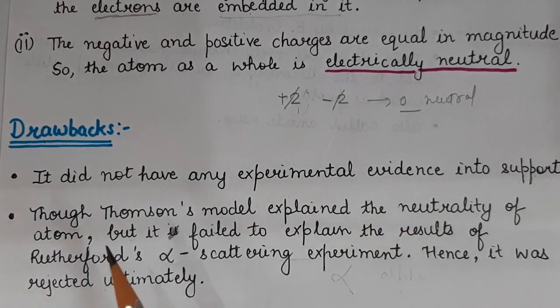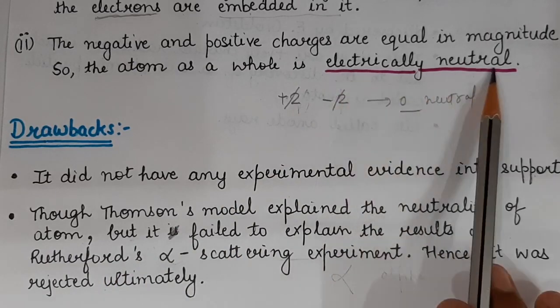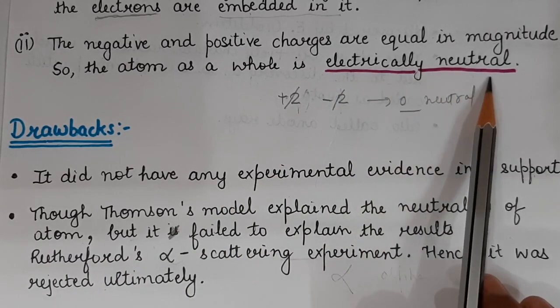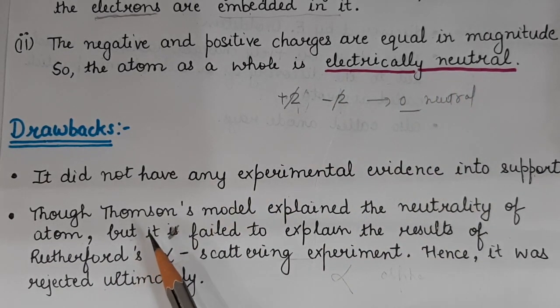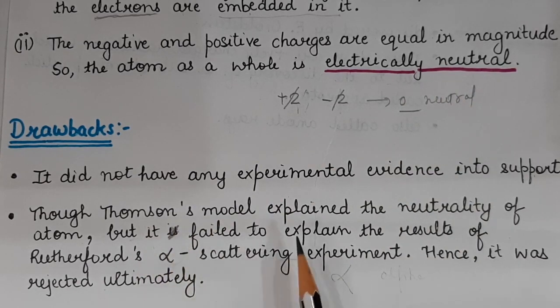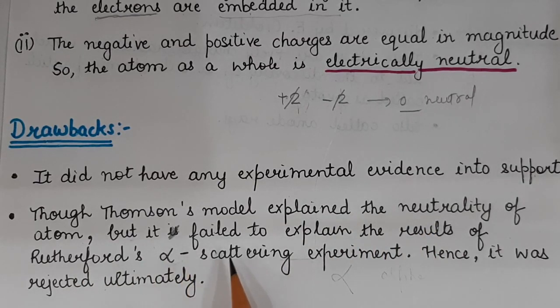Number 2, though Thomson's model explained the neutrality of the atom, yes, Thomson explained that the atom is electrically neutral, but it failed to explain the results of Rutherford's alpha scattering experiment, and hence this model was rejected ultimately.